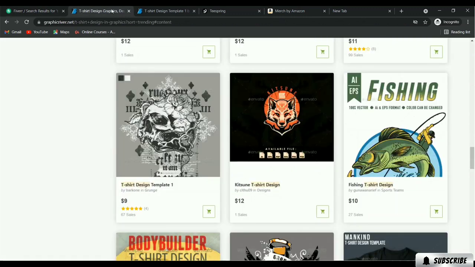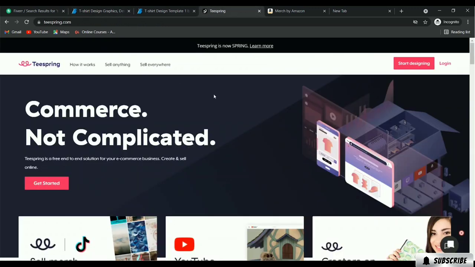Then you have graphicriver.net. This is one of the best sites for passive income. You just have to upload your t-shirt design and you will get sales for a lifetime. And for every single sale, you will get the revenue. As well as Teespring, this is one of the good sites for passive income.